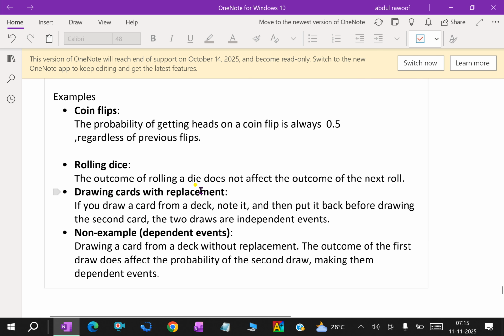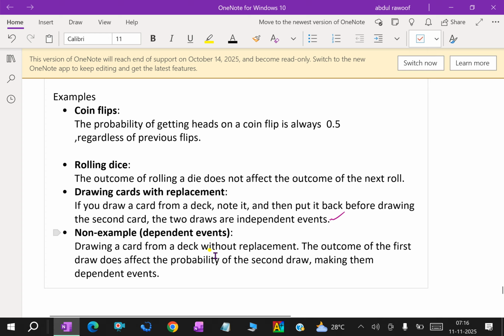Drawing cards with replacement. If you draw a card from a deck of cards, note it and then put it back before drawing the second card, the two draws are independent events. Because before it was 52 cards, and after drawing one card, noting it and putting it back in the deck itself, it is replaced. That is, it is again 52 cards, so it is an independent event. That means if you select another card, its probability is independent of the first.